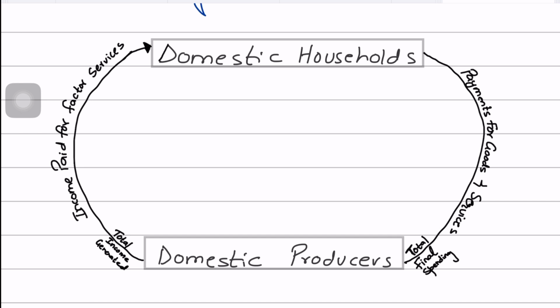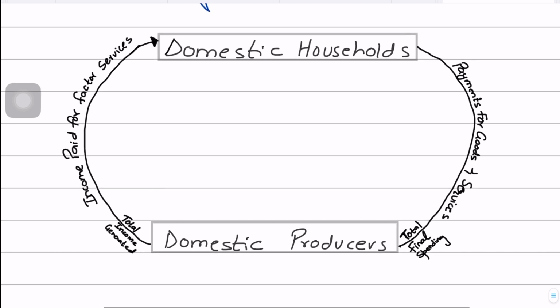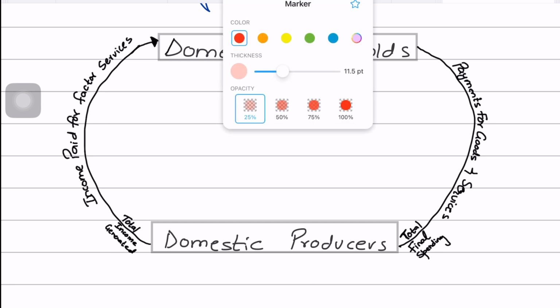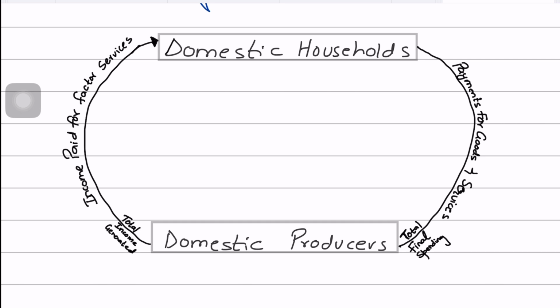And then the other flow that we see is the money flow, right? Because we see that money is flowing from firms to households, right? And so, for example, the flow of money from firms to households is in the form of factor incomes. And so in exchange, you use the word exchange in the exam, in exchange for the factors of production that households have provided, firms compensate them, right? In the form of what is basically income paid for factor services. So we see the money flowing from producers to households.